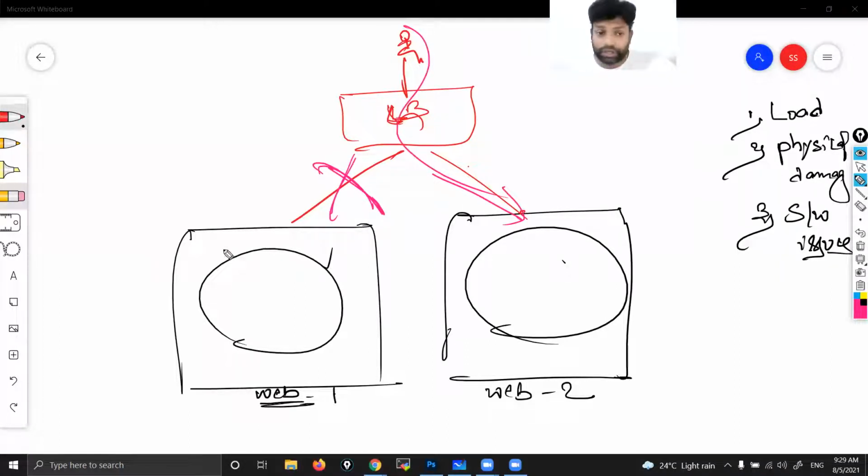Earlier, the request it used to send to server 1, now it will redirect that request to some other server, which is healthy, which is up and running. The load balancer will not send any request to the server which is down.